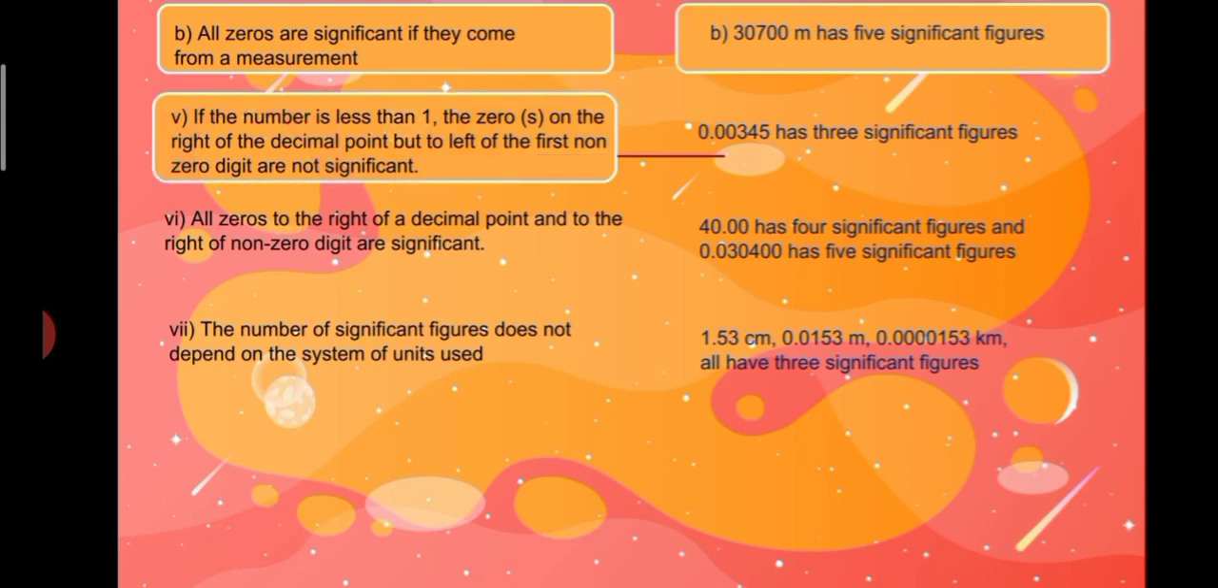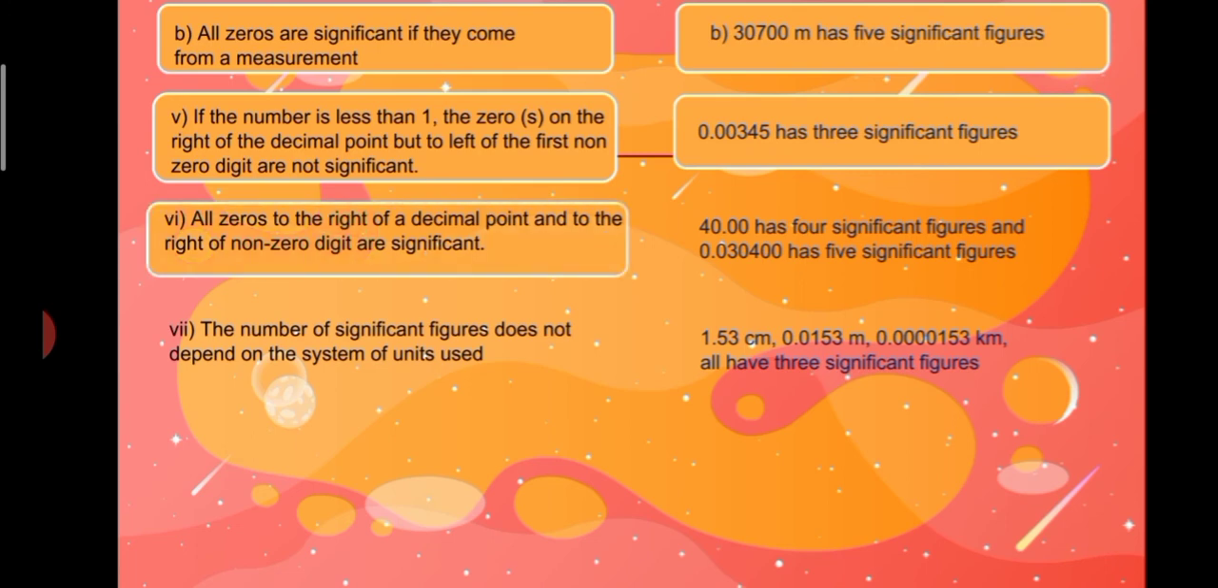If the number is less than 1, the zeros to the right of the decimal point but to the left of the first non-zero digit are not significant. Here the example is 0.00345, which has 3 significant figures. All zeros to the right of a decimal point and to the right of a non-zero digit are significant. For example, 40.00 has 4 significant figures and 0.030400 has 5 significant figures.